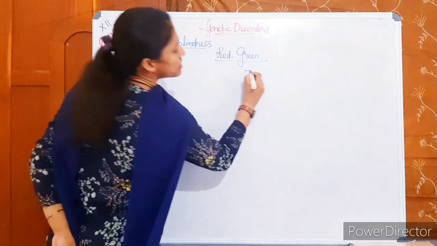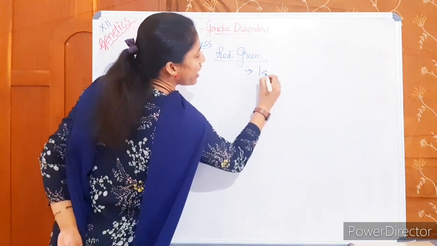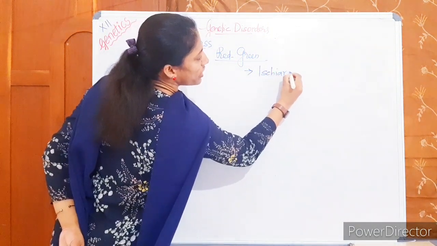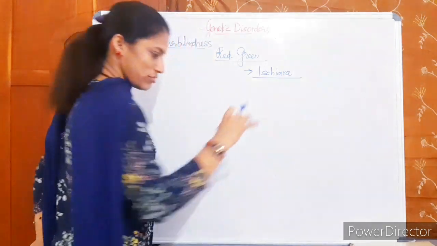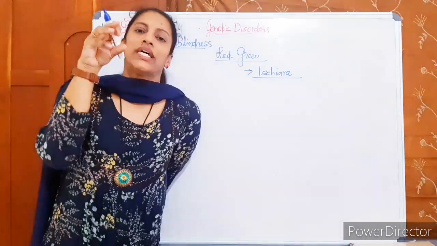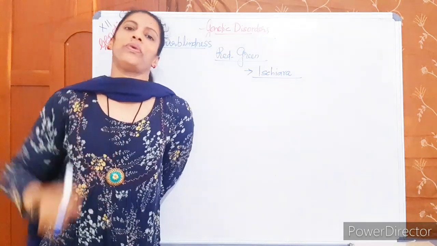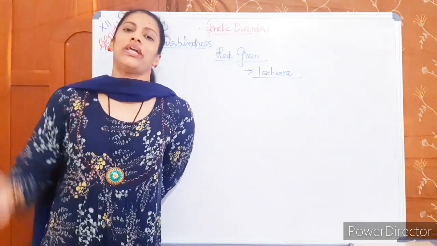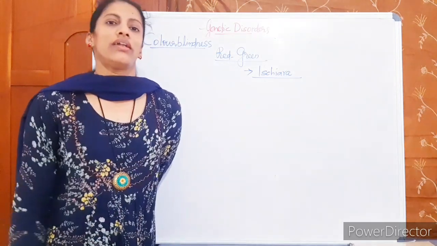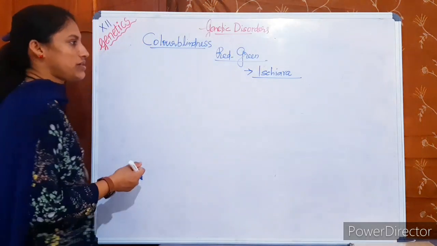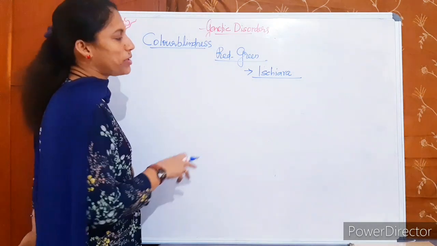This is tested with the help of Ishihara cards. The card is made with red and green bubbles, and some number is hidden in them, which the patient cannot identify because he cannot differentiate the red and green bubbles.